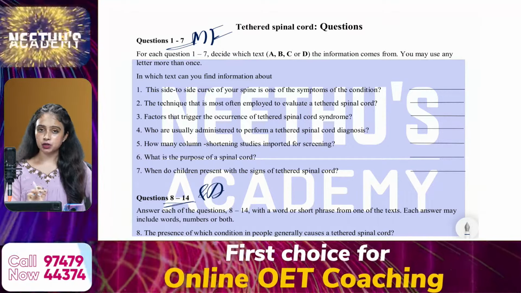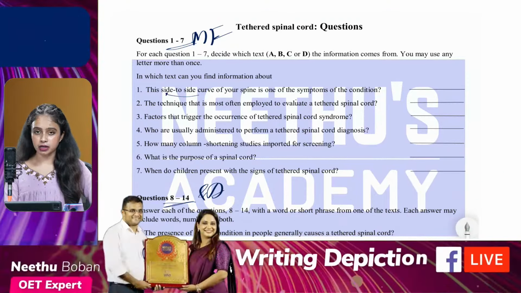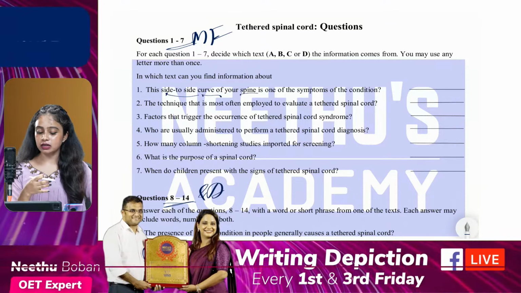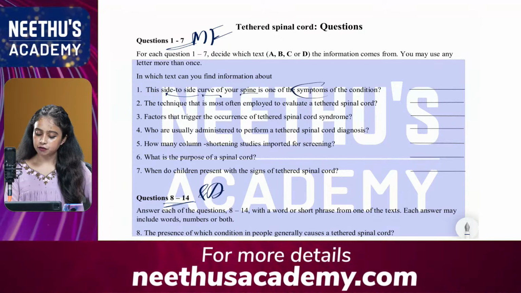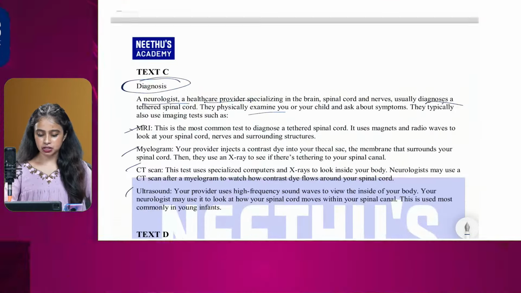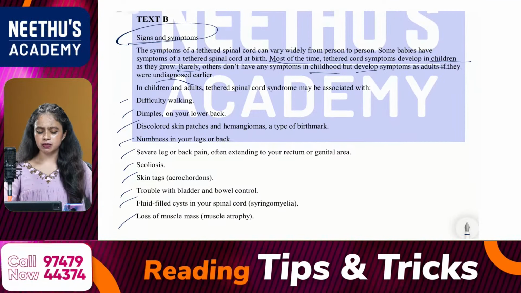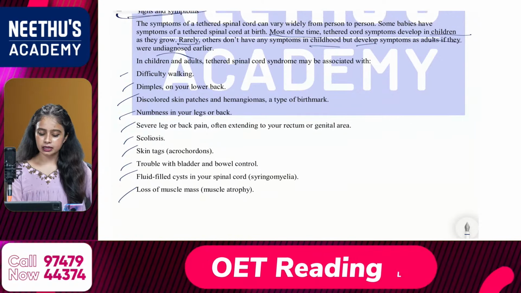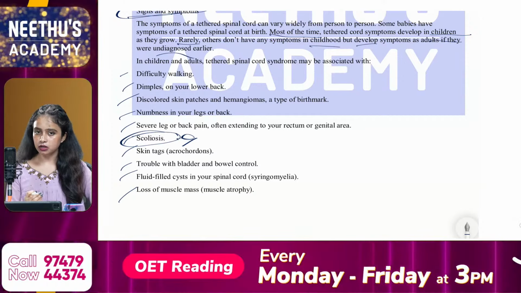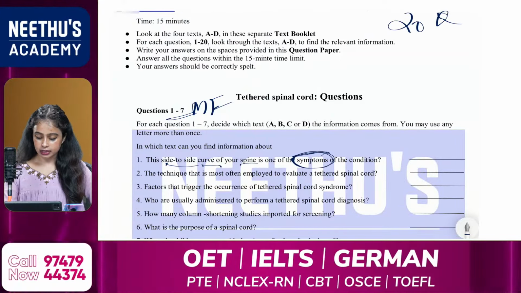Okay. So the first question: this side-to-side curve of your spine is one of the symptoms of the condition. So side-to-side curve, then spine. These are my keywords. And very clearly they have mentioned the symptoms. So where are the symptoms mentioned? As you know, it is from text B, because we have already marked the title. So it's all about the symptoms. And which symptom is talking about a side-to-side curve? That is scoliosis, which is called a side curve of the spine. So the answer should be in text B.